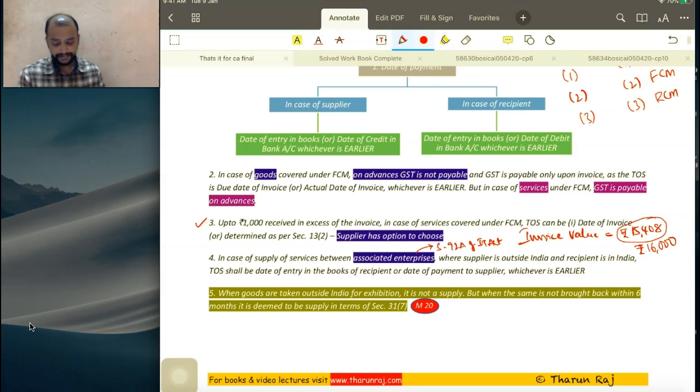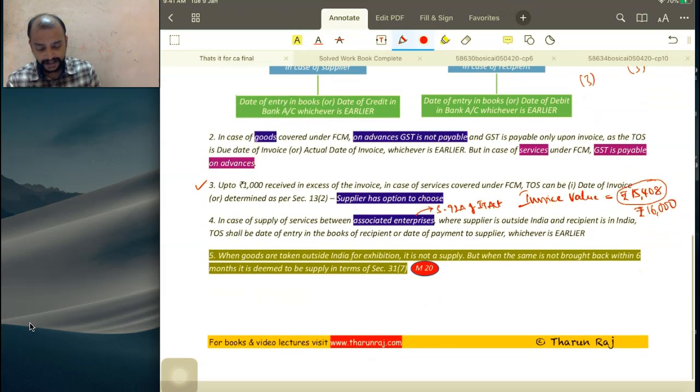Then last point, when goods are taken out for exhibition, that is, there is a business exhibition which is held outside India. I am taking the goods to that business exhibition which is held outside India. Now, is it supply? No, it is not a supply, because 7.1 is not attracted as there is no consideration involved, and 7.1c also will not come because it will not come under DRIP. Then it is not a supply.